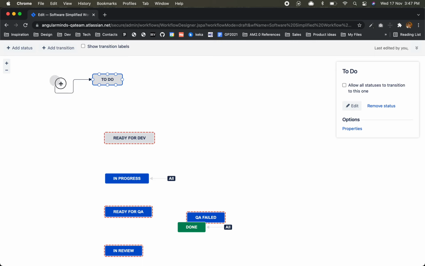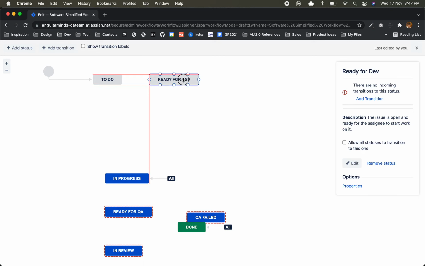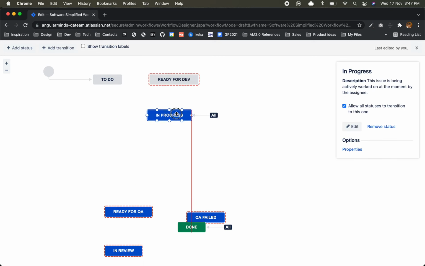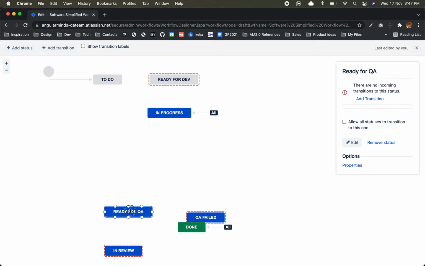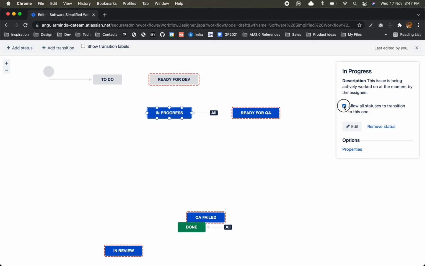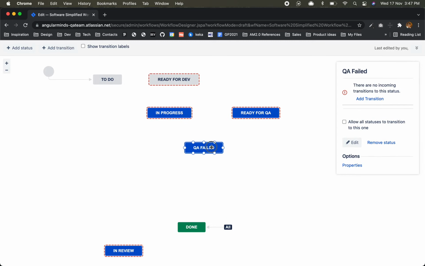Okay, ready for dev, in progress, this is QA failed.